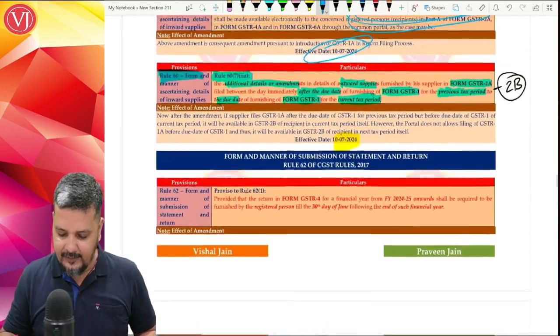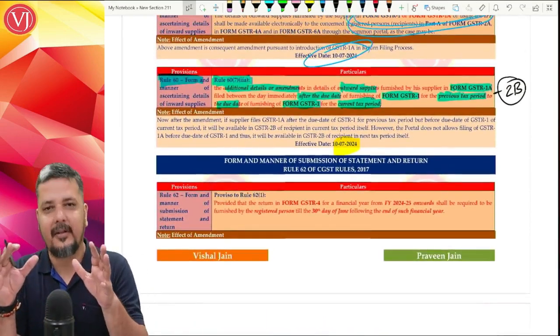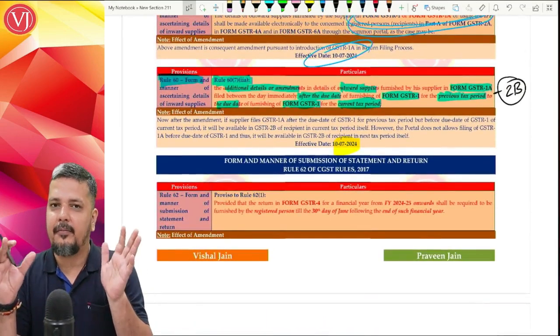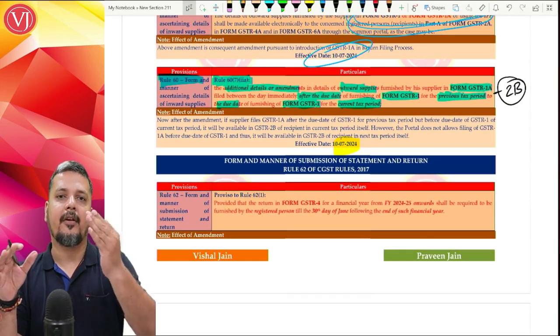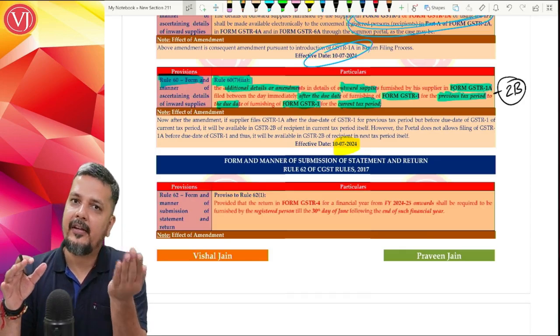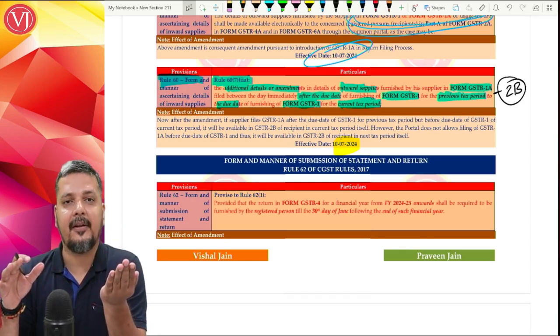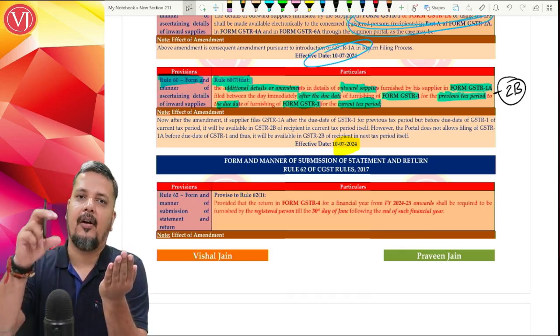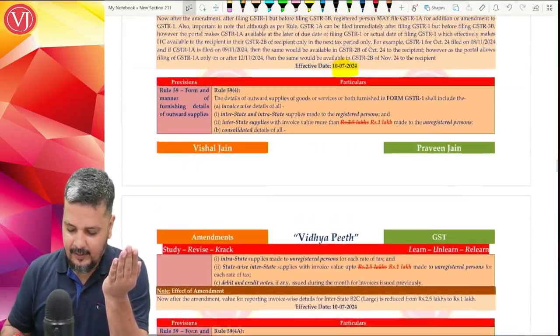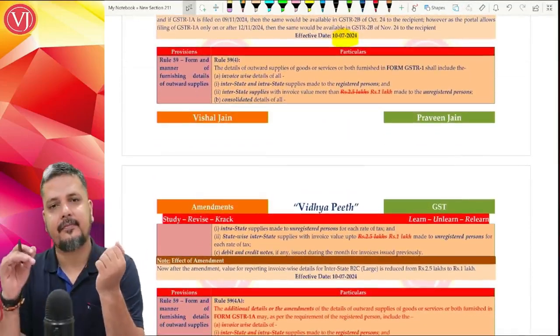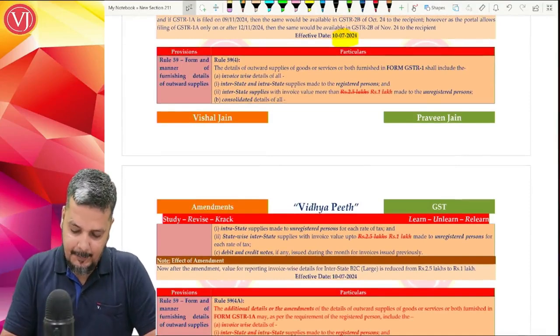I just want to tell you that these are all consequential amendments, not of much importance, because the return filing process has undergone change with the introduction of 1A. Wherever you find GSTR 1 in any place in the Act or rules, you will find 1 or 1A. Now, the other amendments which are there.